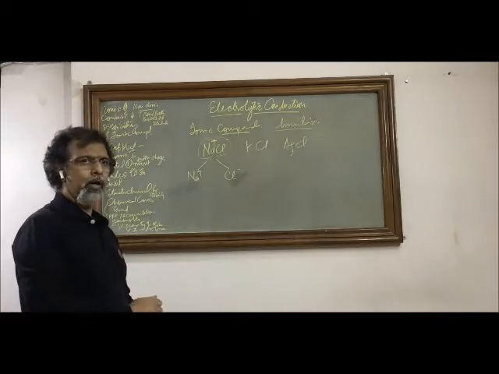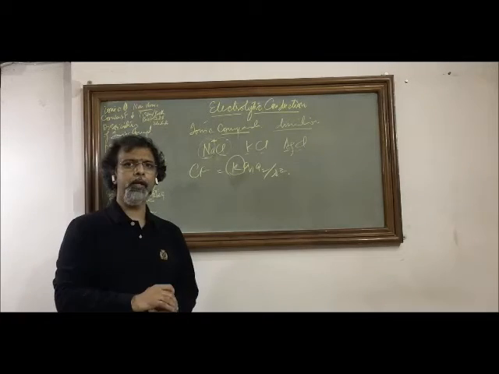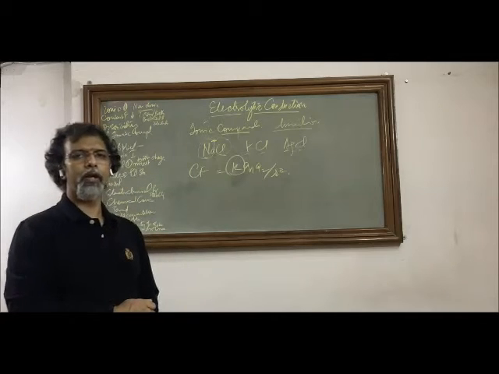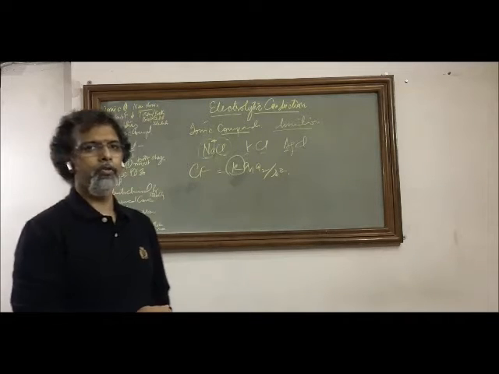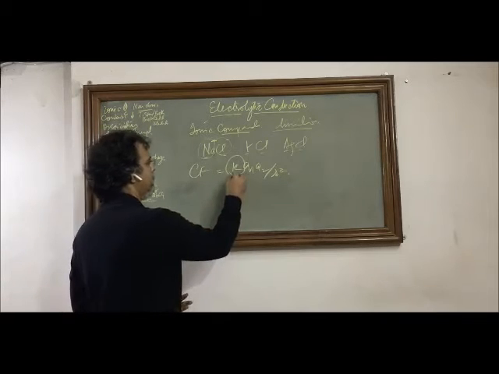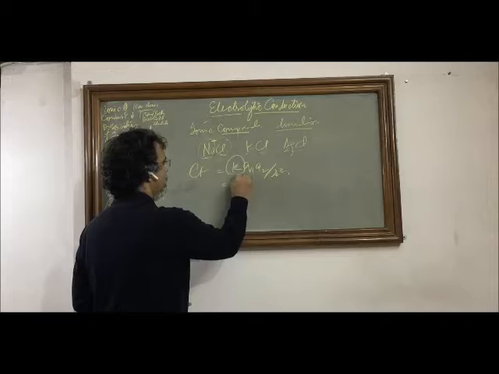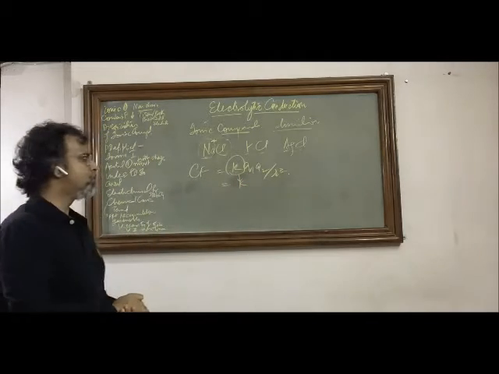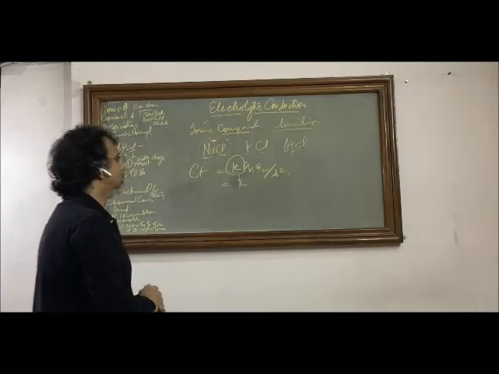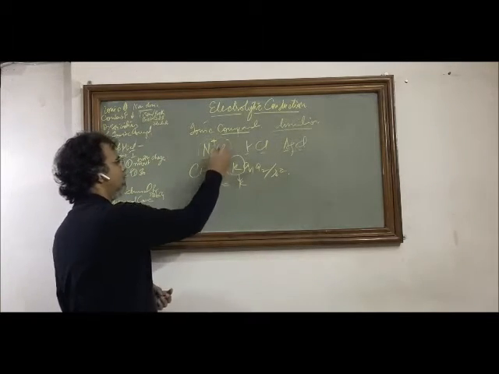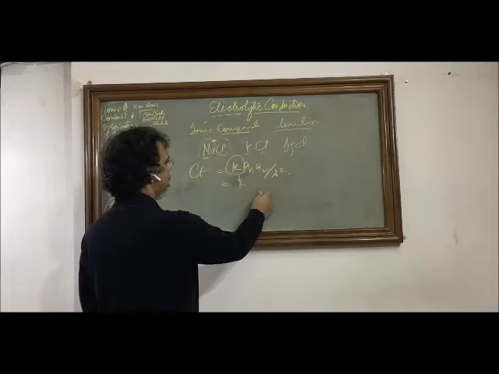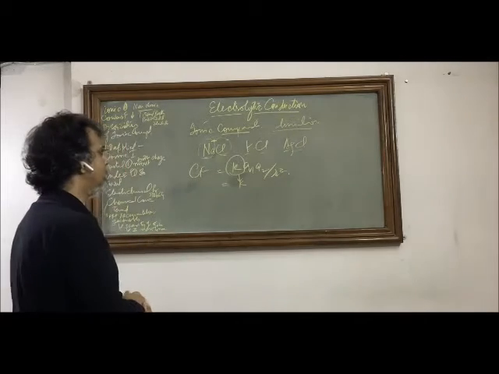So friends, when I say that these anions and cations are held together in an ionic compound in a stable neutral condition due to Coulomb's force, we have to understand that there is a factor known as K, or dielectric constant, which depends upon the material or the medium in which these anions and cations are held together. For air, for water, for other media, this K value is different.